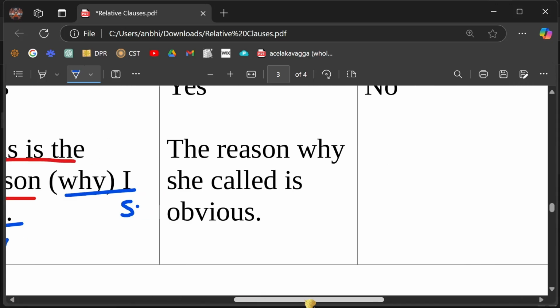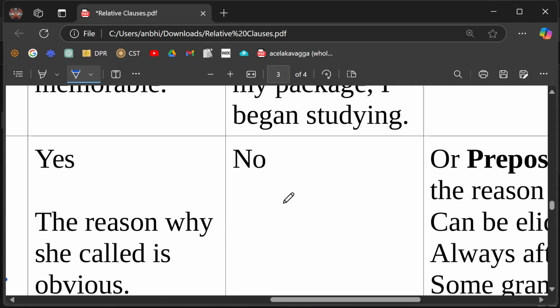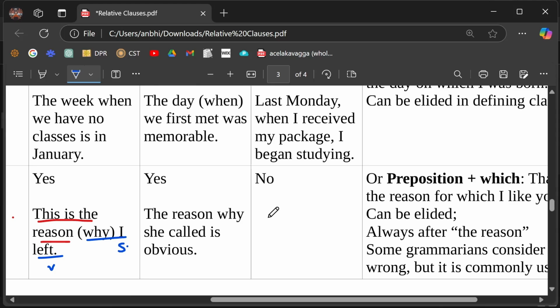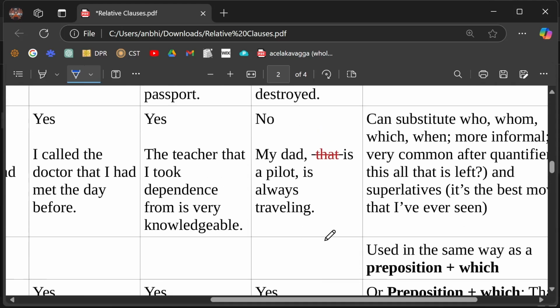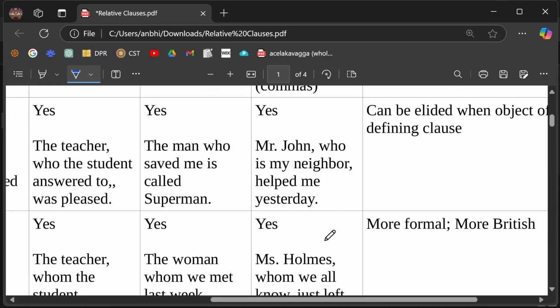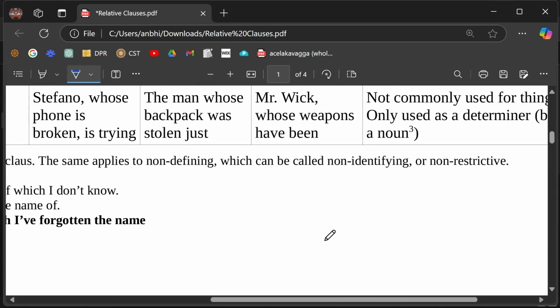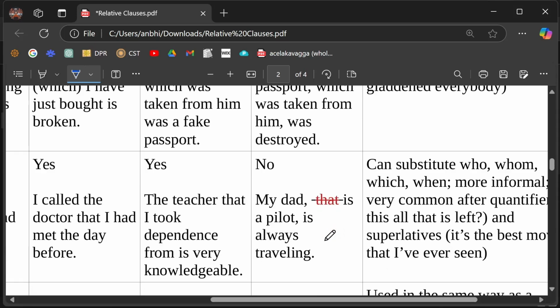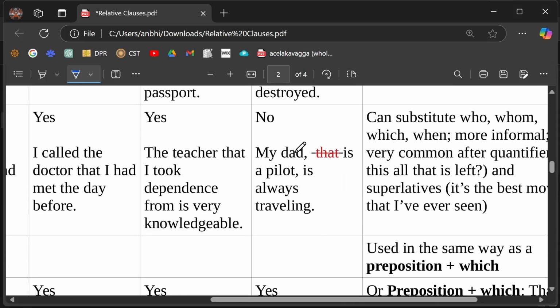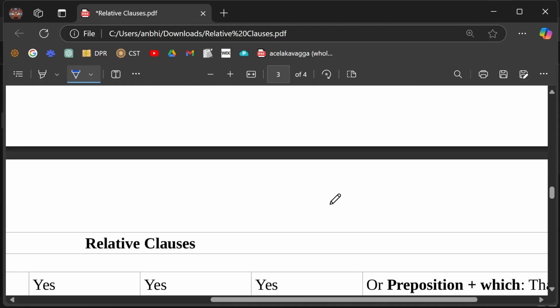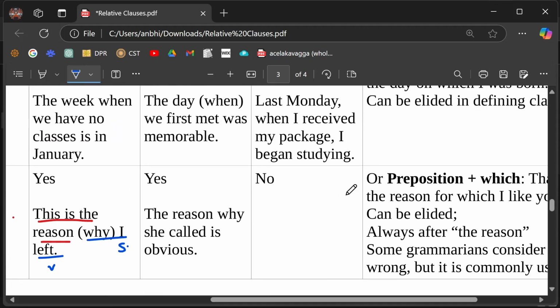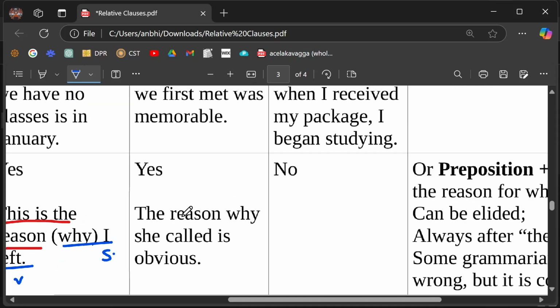So, now let's see it as defining or non-defining. Look, I think if we look back, all of them can be either defining or non-defining, you see? All of them. Right? Here you cannot use that actually. You cannot use that in non-defining. Okay, that cannot be used, okay? And this will be the second one that we cannot use in a non-defining relative clause. Only defining relative clauses, okay?